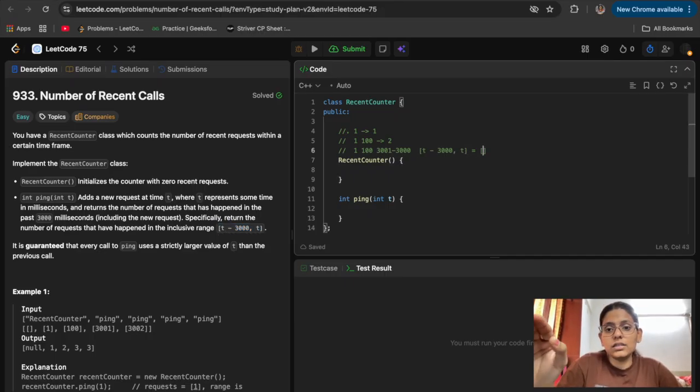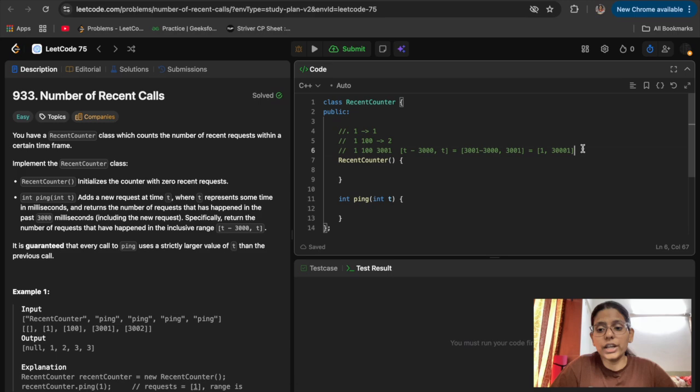Basically the range that they have told here, t minus 3000 to t, will be 3001 minus 3000, and then we have t, that is the current time, 3001. So it gives us 1 to 3001. So we don't need to remove 1, because 1 falls in the inclusive range, right? So this will give how many requests are there in the queue. There are 3, so we have 3.